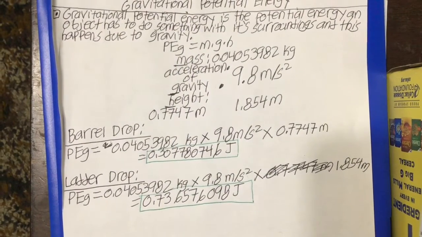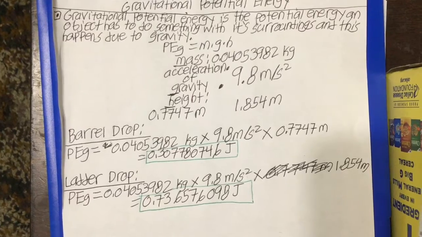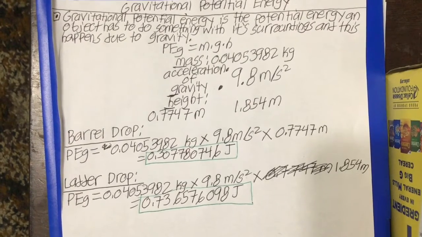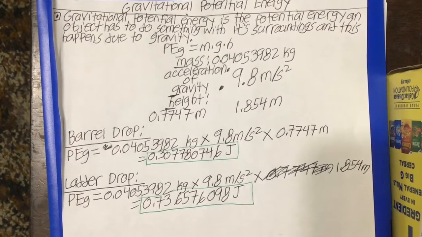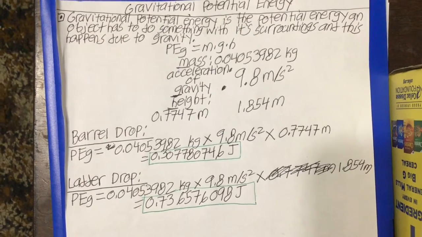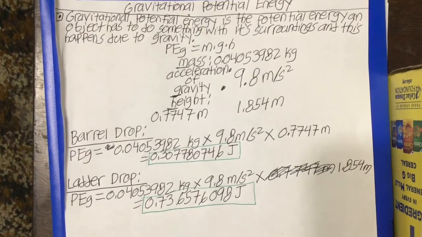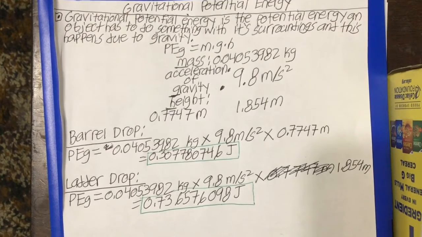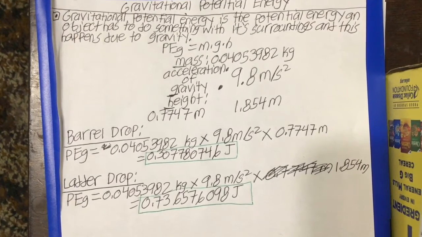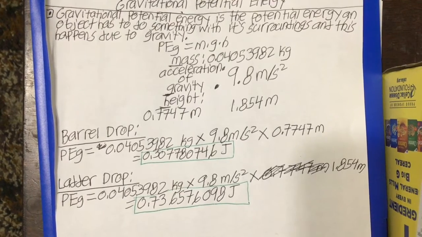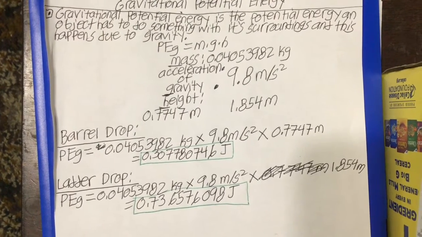The cassette tape, when it was dropped from the two different heights, had gravitational potential energy. Gravitational potential energy is the potential energy an object has to do something with its surroundings, and this happens due to gravity. To find potential energy of gravity, it is mass times the acceleration of gravity times the height.